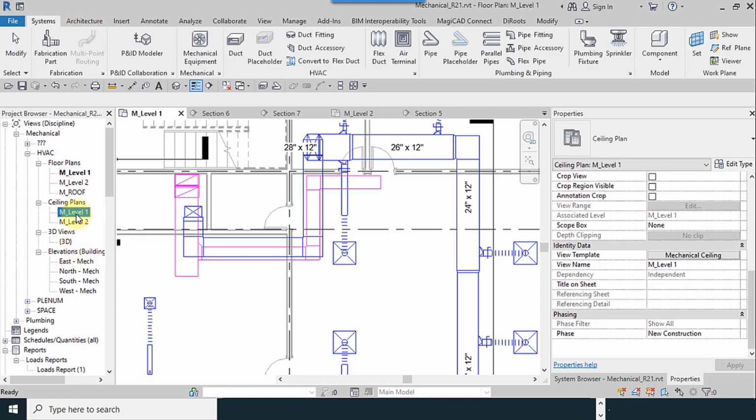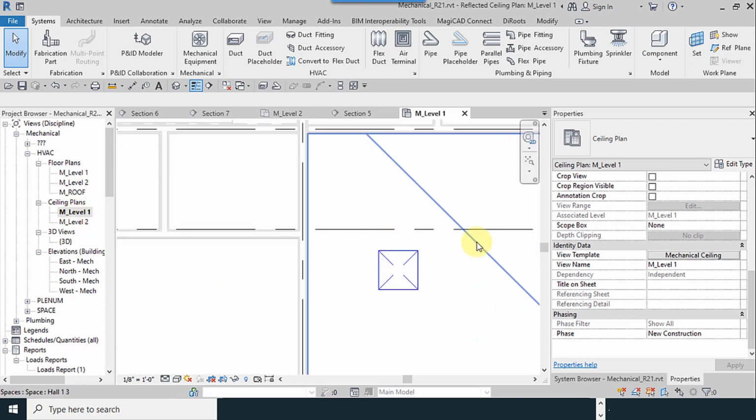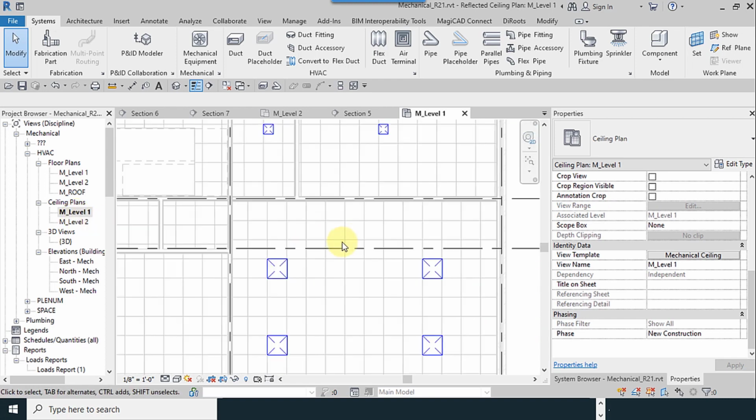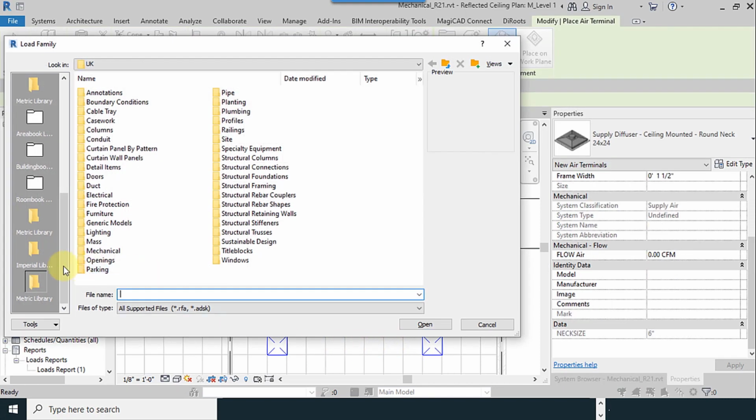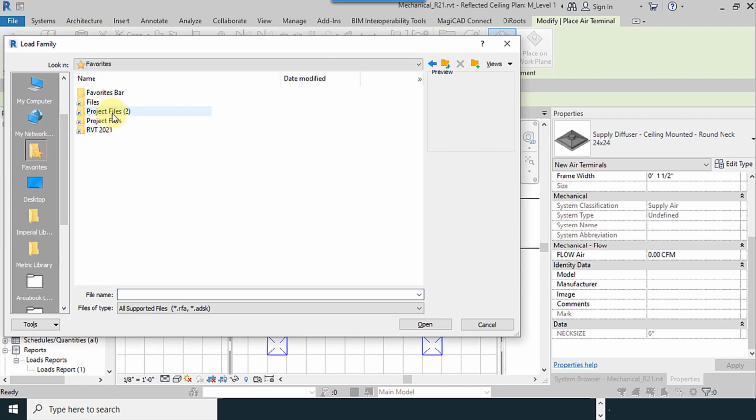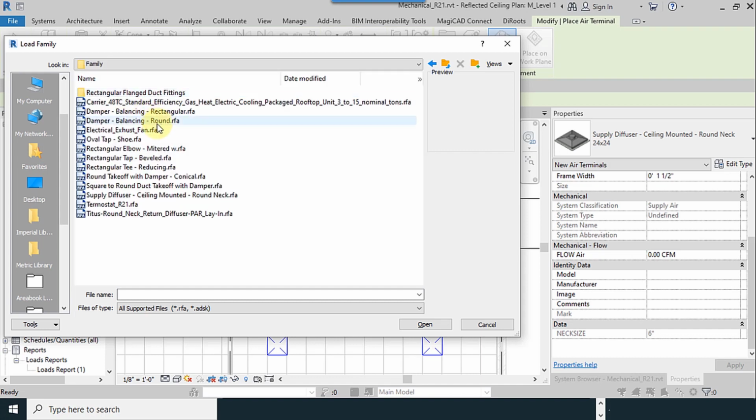I go to the Systems tab, then go to the Ceilings Plan Level 1 to put the air terminal exactly in its place. I go to this address.